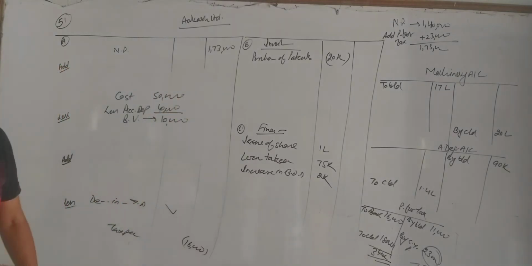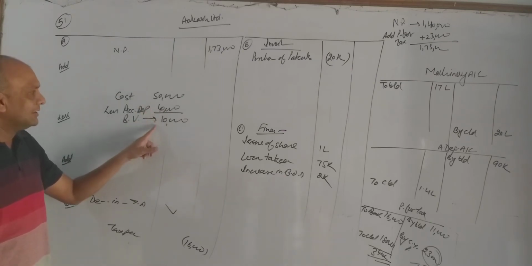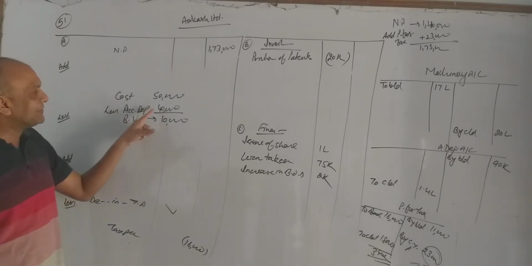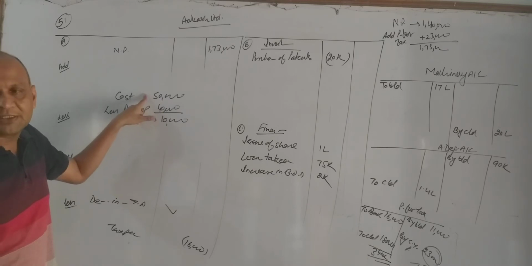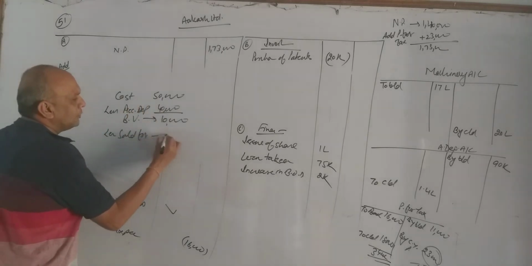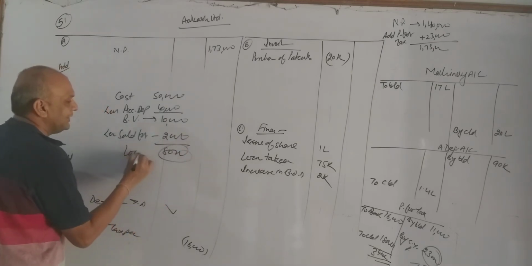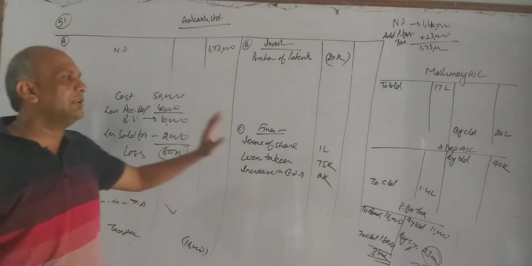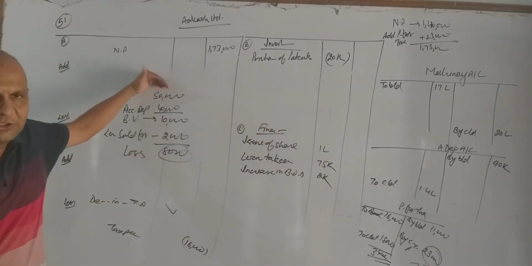I have already told you how book value comes: cost minus accumulated depreciation. That's book value. This book value is given already, 10. Accumulated depreciation is given, 40. It means what was the cost? 50,000. Now some say that sold for 2,000 rupees. It means what is 8,000, my dear friends? It is loss for us. This working is essential. When we have given accumulated depreciation and fixed assets, then you must do this working.